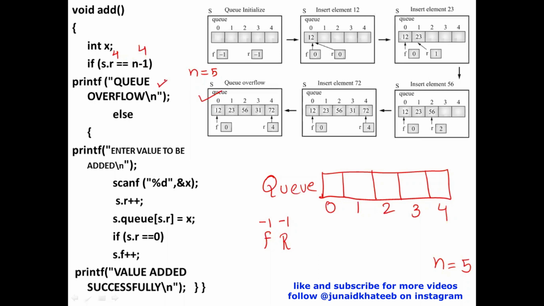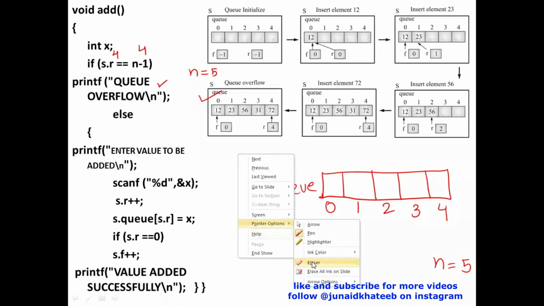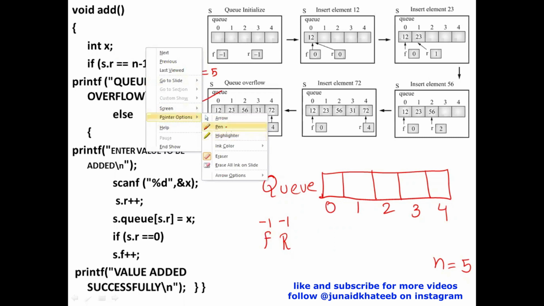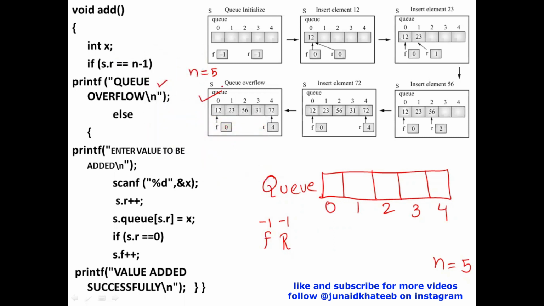I'll say queue overflow. So if you look at the last diagram, you will be able to understand the case that will indicate that the queue is full. If my rear pointer has the value of the last index, that means the queue is full. But let's look at the different possible scenarios, right? Let me just talk about this.